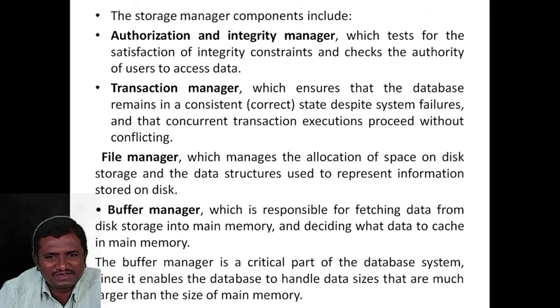The file manager manages the allocation of space on the disk storage. Then the buffer manager is responsible for fetching the data from disk storage into main memory. Normally a buffer is a temporary storage area, and it decides what data to cache in the main memory.